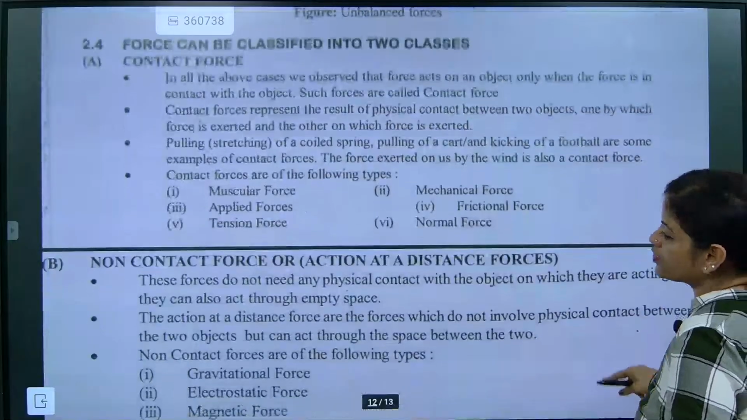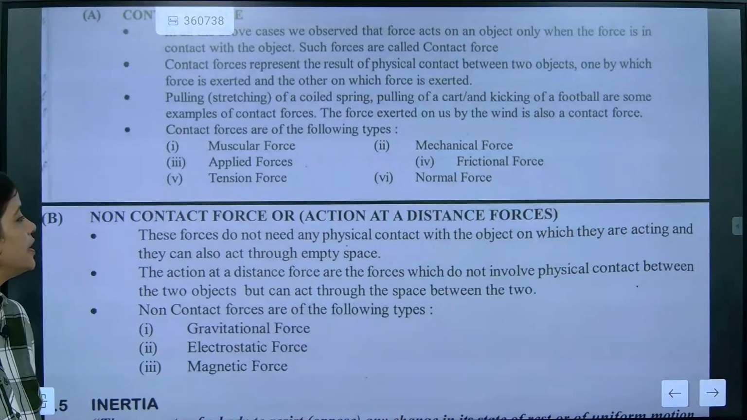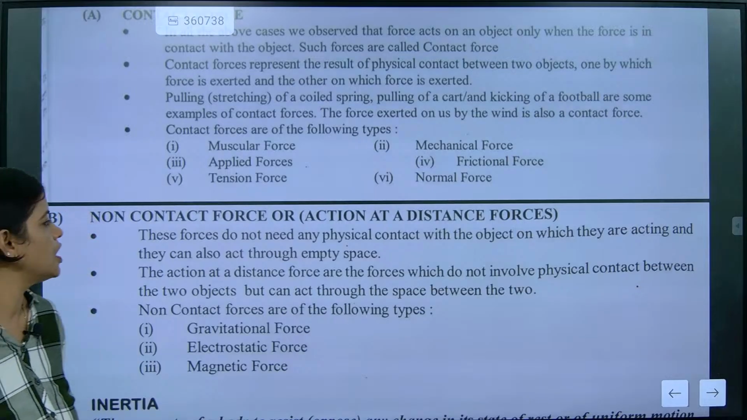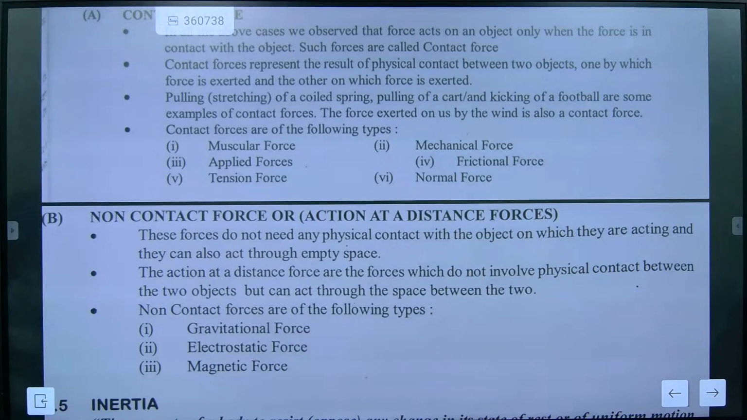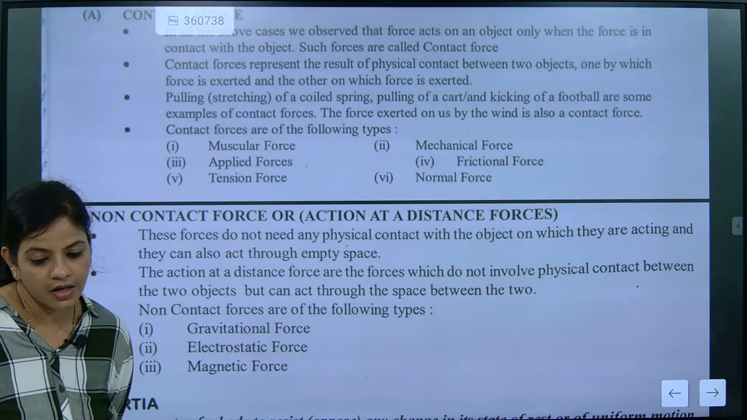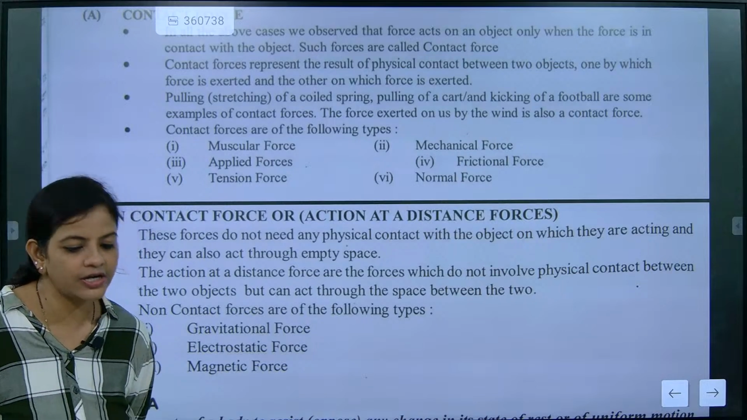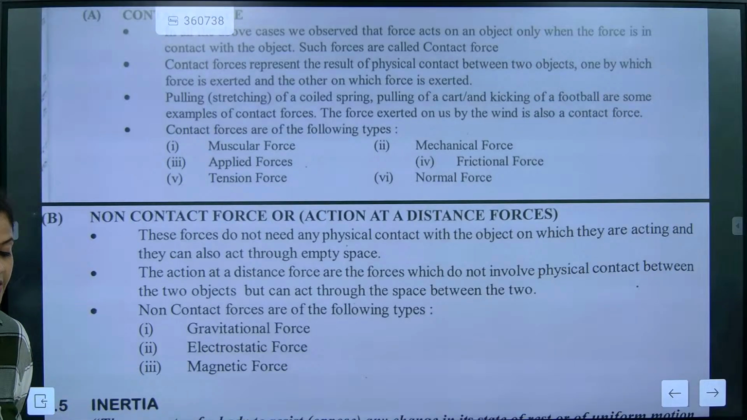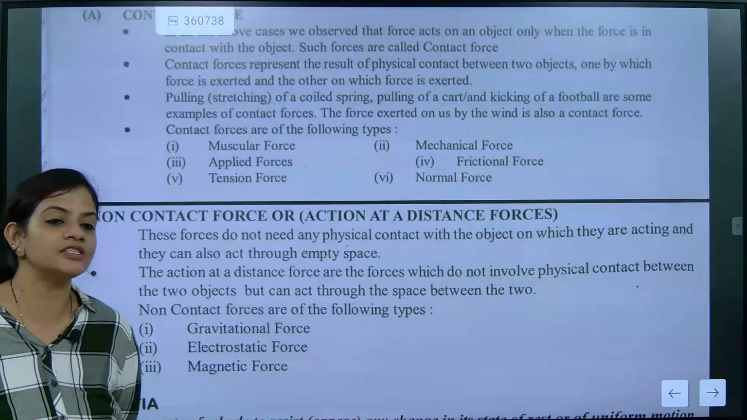Now, non-contact force. You will get your answer here only. I will not say anything. Non-contact force, or action at a distance force, does not need any physical contact. The force which needs physical contact is called contact force. The force which does not need physical contact is called non-contact force.